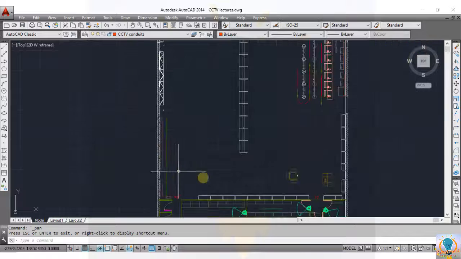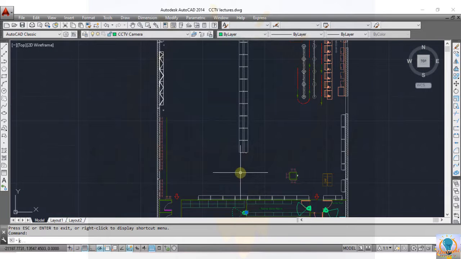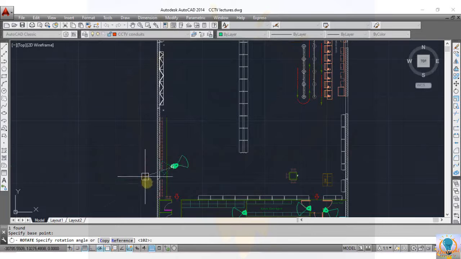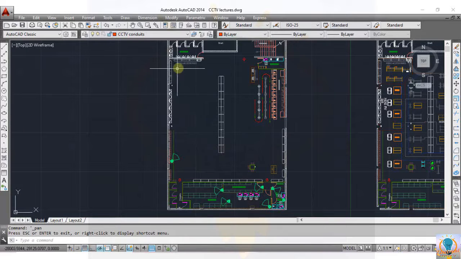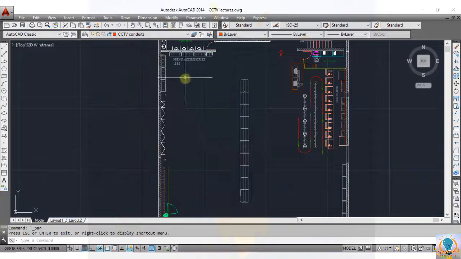So copy, CO enter, then select the object and place here. And to rotate this in this direction, RO enter, then rotate like this. Okay. So this camera will cover up to this area. Similarly, I am placing one camera here to watch this area.